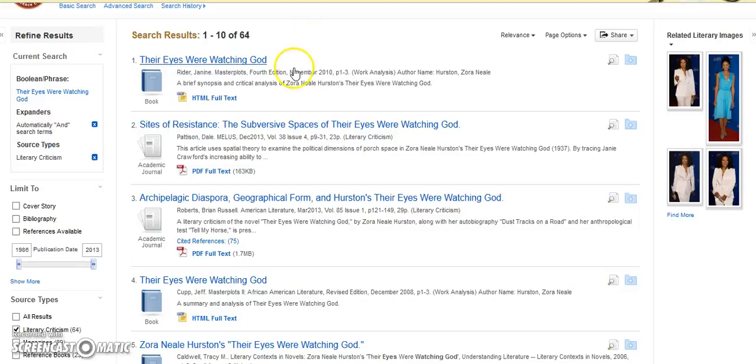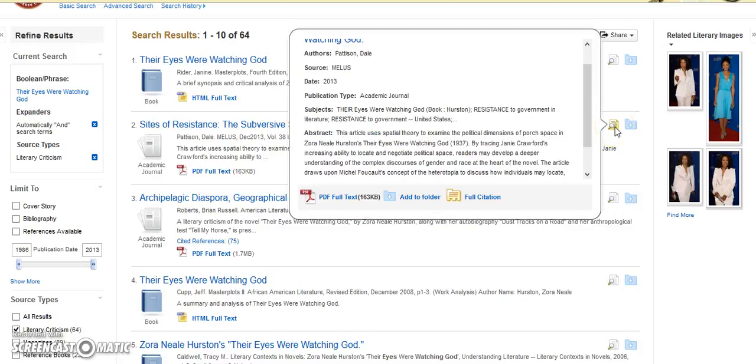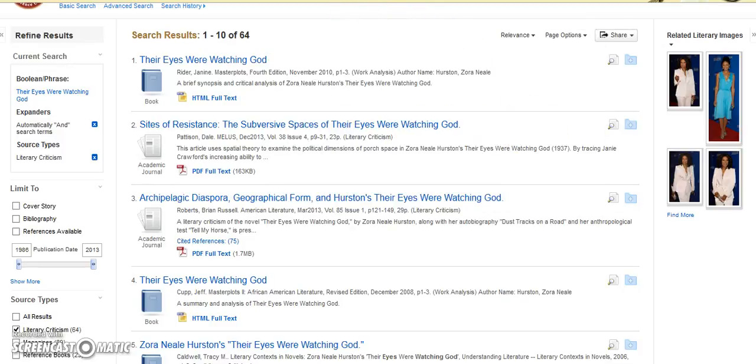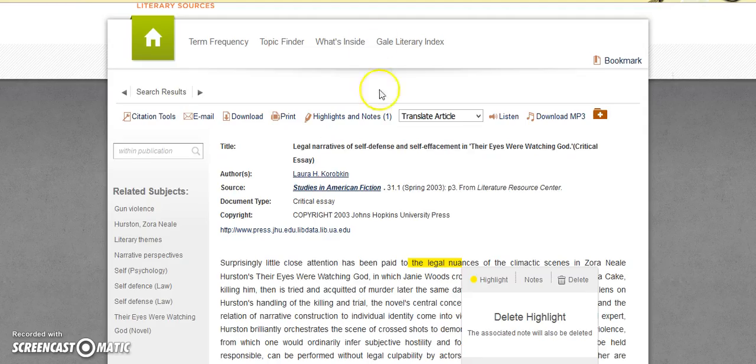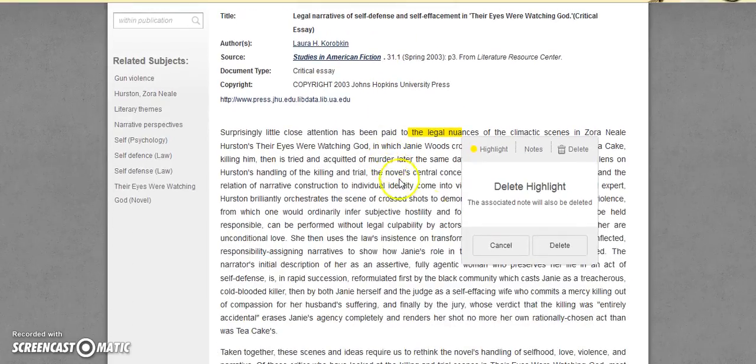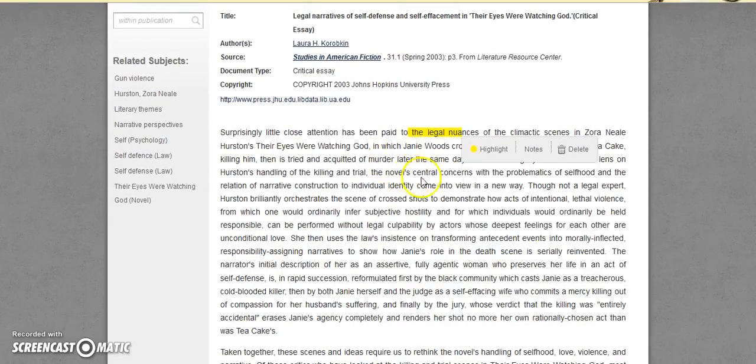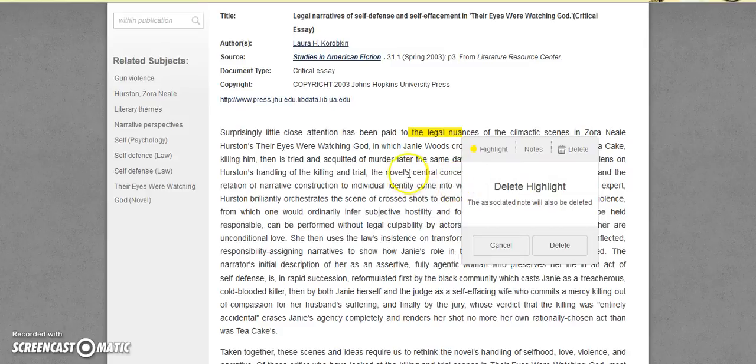I just feel like it has a better layout. It's just easier and more appealing. I love this little breakout that gives you the entire abstract, which is really helpful. There is nothing wrong with the Gale site. It does search many of the databases and gives you a lot of information, but I just happen to prefer the EBSCO product.